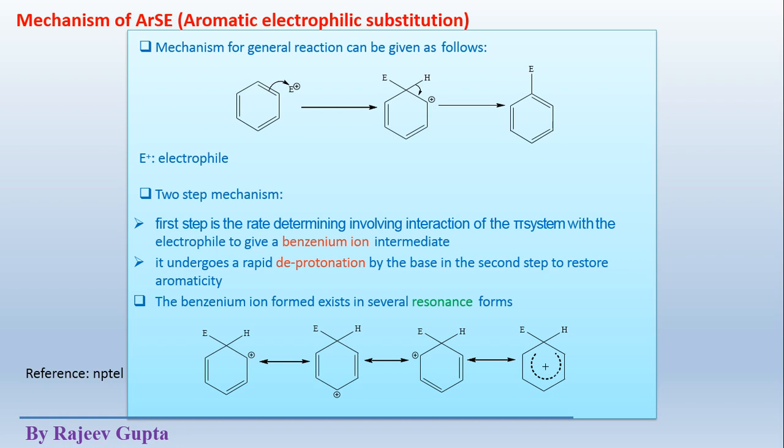Mechanism of ARSE. ARSE is the short form of aromatic electrophilic substitution reaction. This is the general mechanism of this reaction, which is shown here.